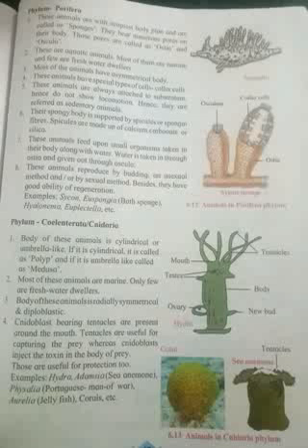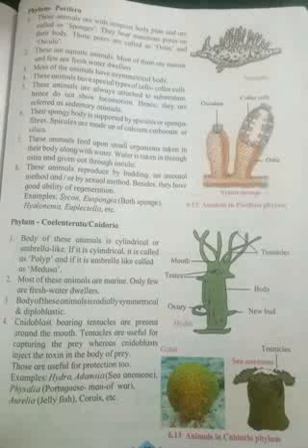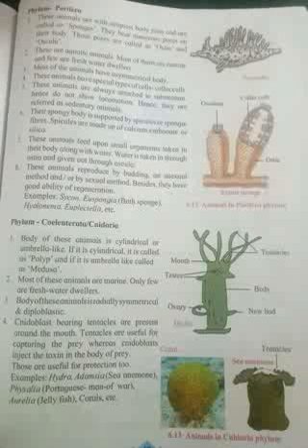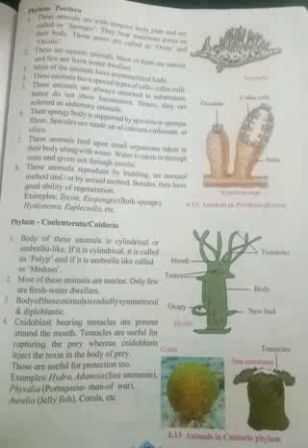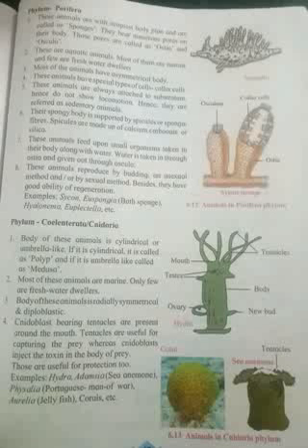Most of these animals are marine. Only few are freshwater dwellers. Most of these animals live in the salt water, but some live in the fresh water. गोडा पाण्यात सुद्धा राहतात.